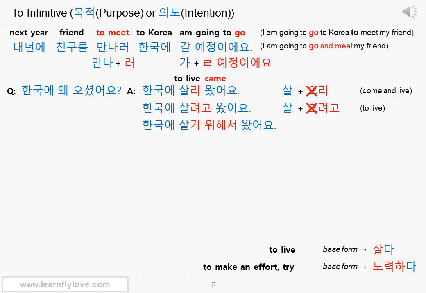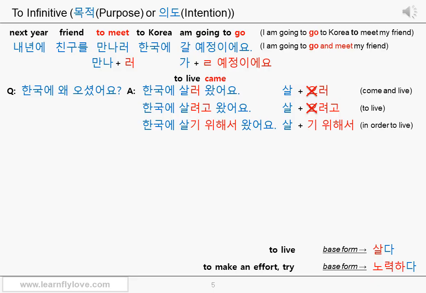한국에 살기 위해서 왔어요. And this 살기 위해서 part is the combination of the stem 살 and the compound expression 기 위해서. This 살기 위해서 also sounds slightly stronger and more formal than the second one, 살려고. Therefore, it can sound like in order to live in English.